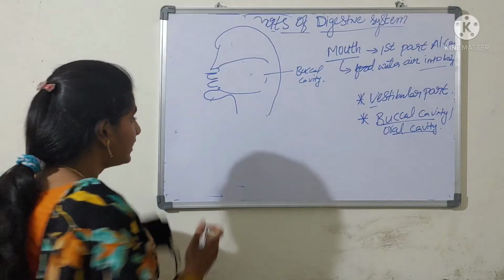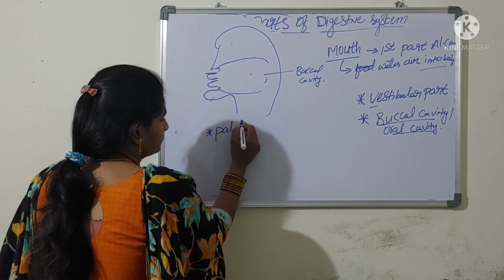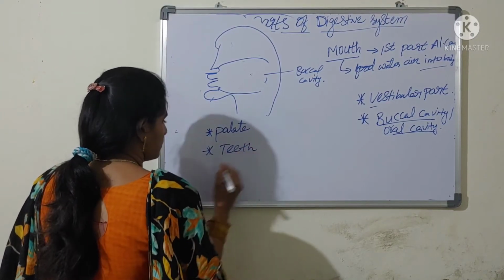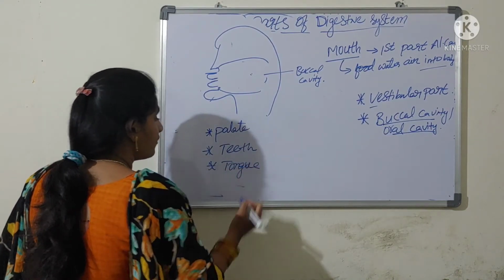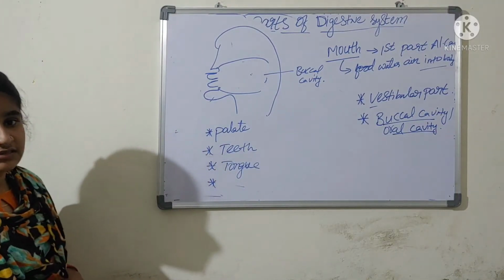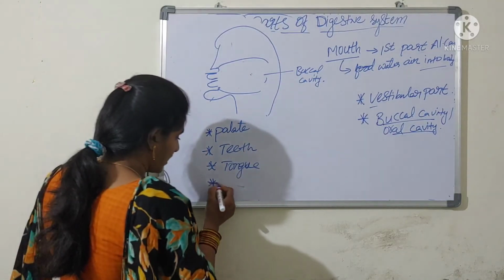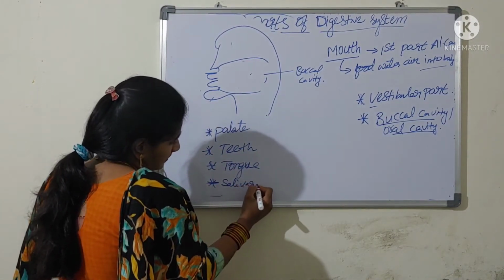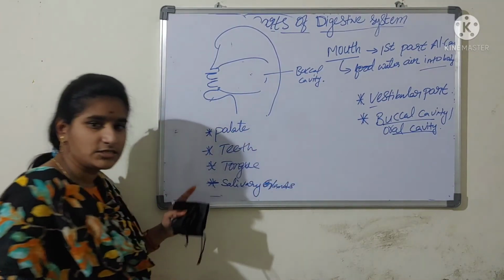They are the palate, teeth and tongue, and the buccal cavity also consists of salivary glands. Here the salivary glands are the associated glands. As the buccal cavity consists of all these parts.